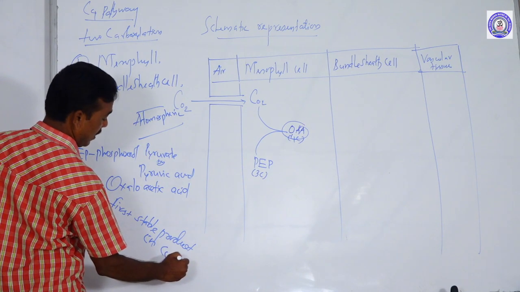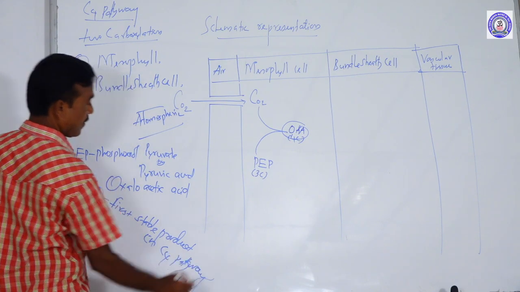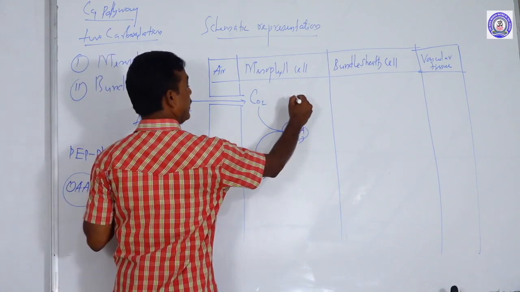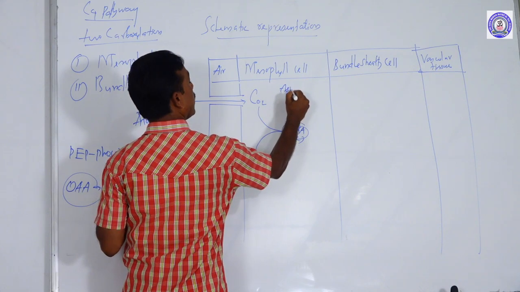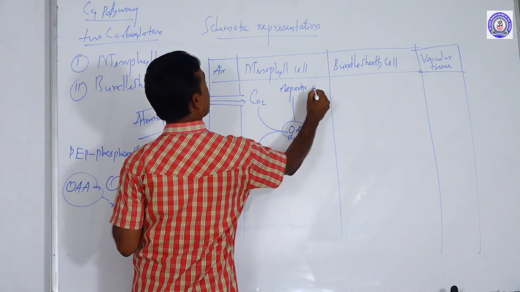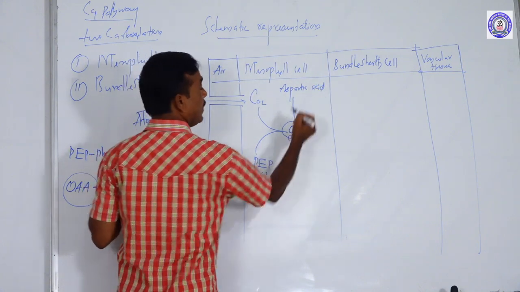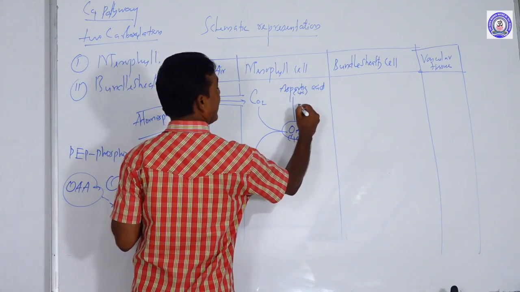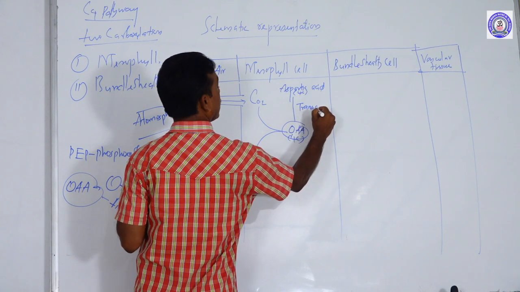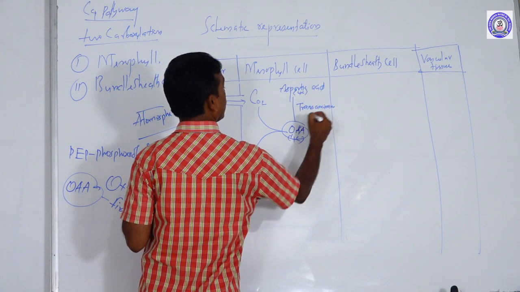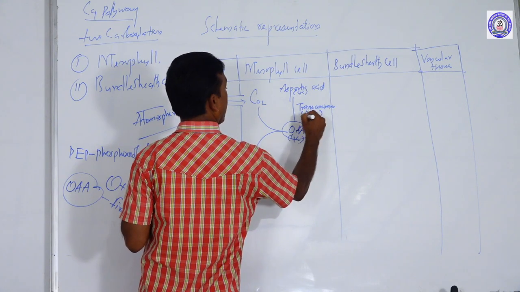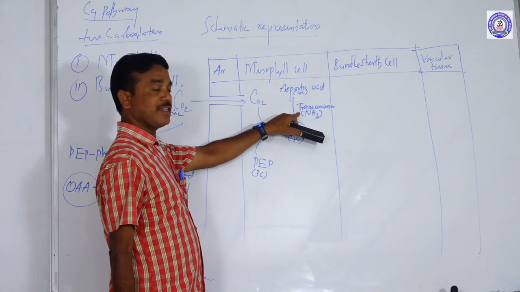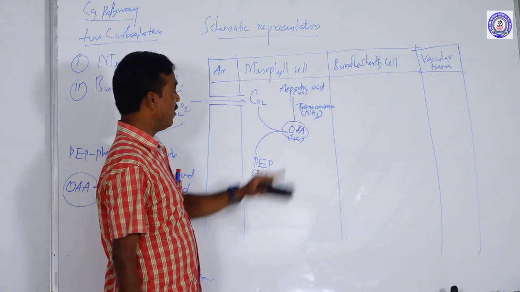In the C4 pathway, the 4-carbon compound oxaloacetic acid is converted into aspartic acid, also a 4-carbon compound, with the help of the enzyme transaminase and ammonia.